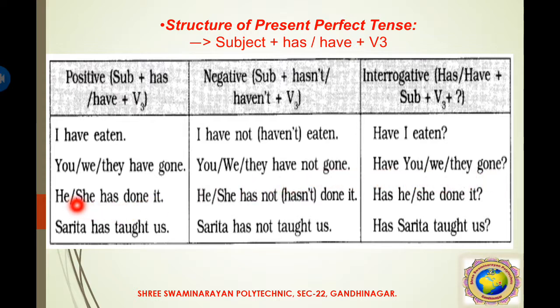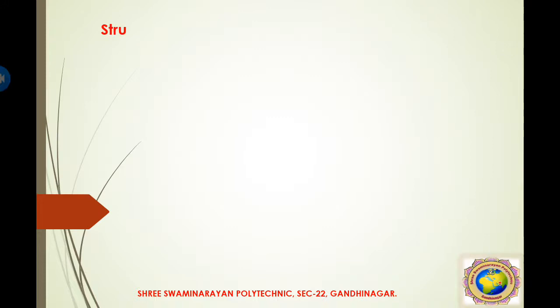Then he, she has done it. He, she has not or hasn't done it, or has he or she done it? Then Sarita has taught us. So teach, taught, taught. So Sarita has not taught us, or has Sarita taught us? So this is the structure of present perfect tense.